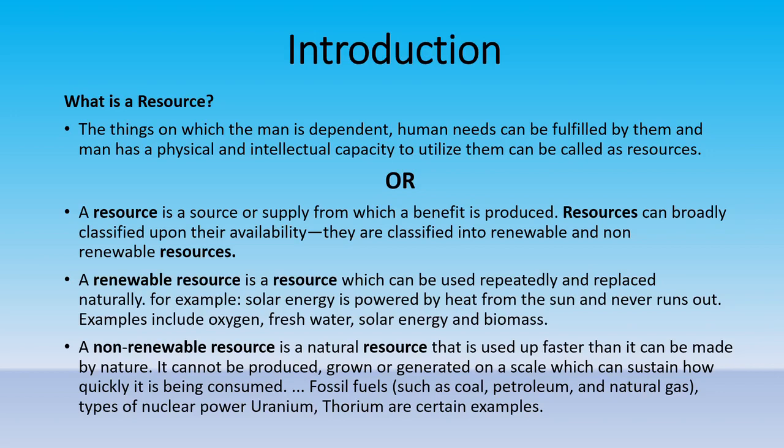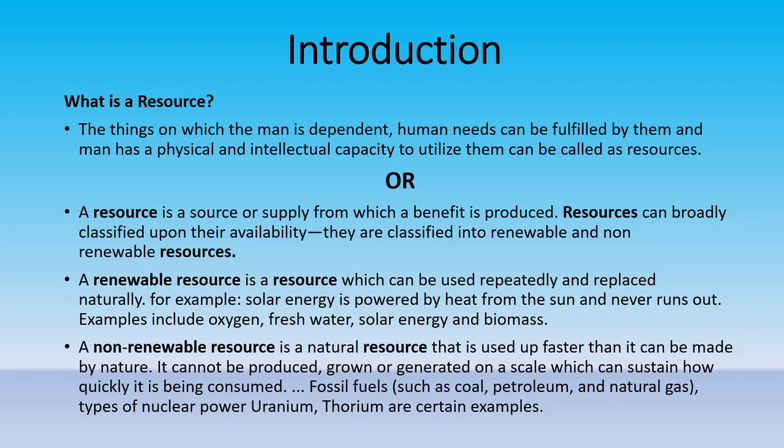So let us see here. A non-renewable resource is a natural resource that is used up faster than it can be made by nature. Yes, before nature reproduces it, it is used up. It cannot be produced, grown, or generated on a scale which can sustain how quickly it is being consumed. In short, in a simple way, the consumption rate is on a higher side. On the contrary, the production rate is on a slower side.